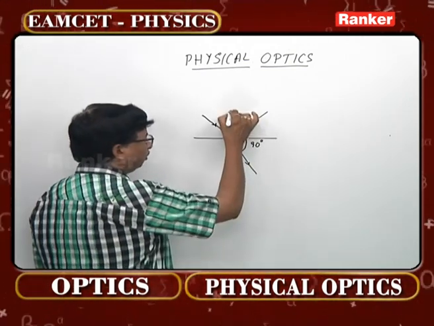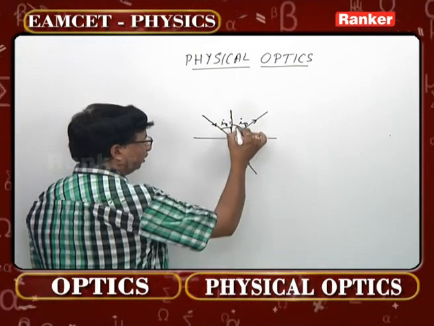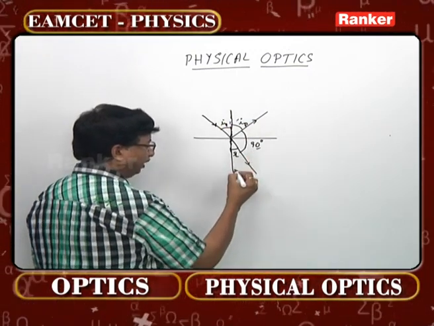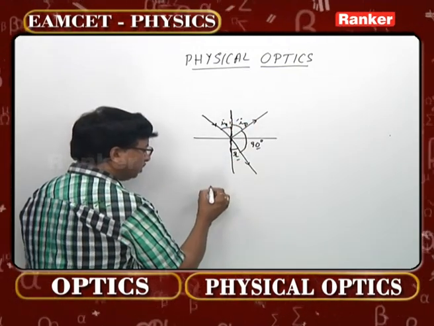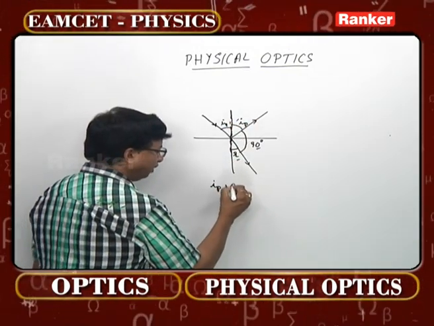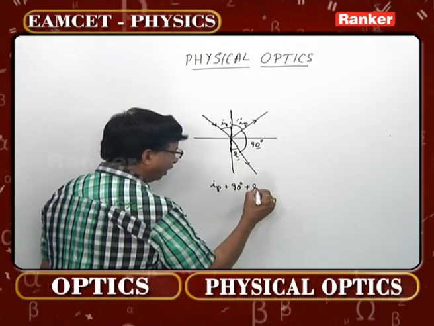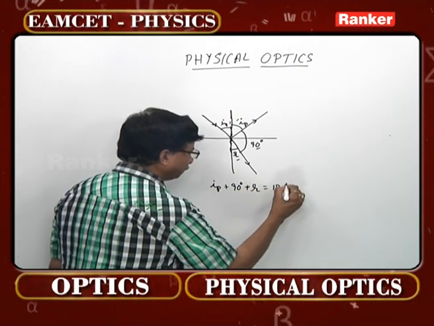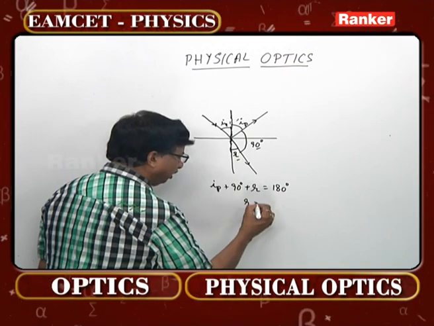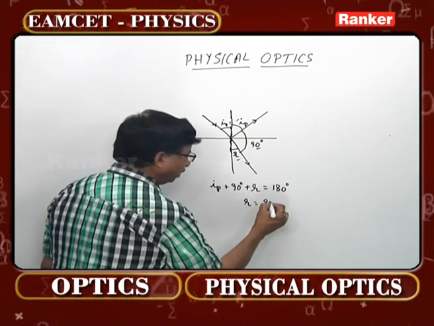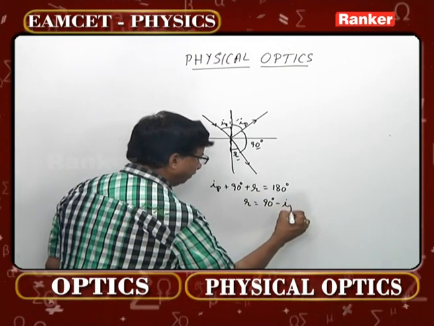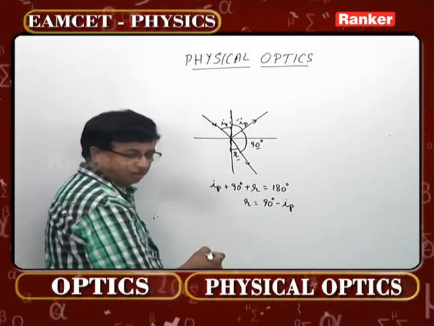If you just look at this normal carefully, this is IP, this is 90, this is R. Total angle must be 180. So IP plus 90 plus R should be 180 degrees. Then R is 180 minus 90, that is 90 minus IP. That IP is called the polarizing angle.